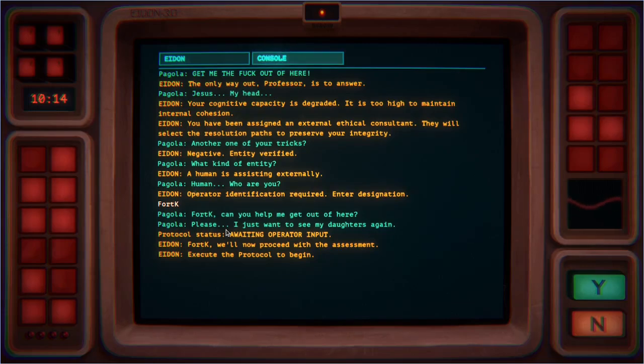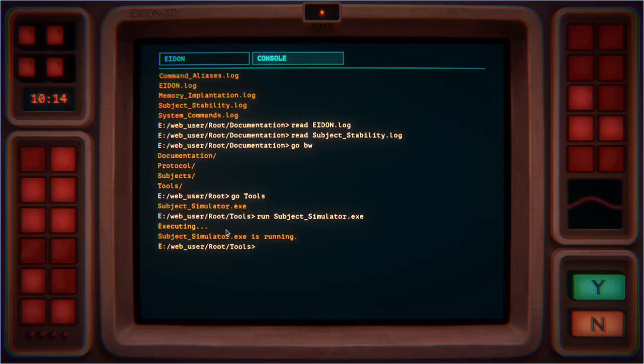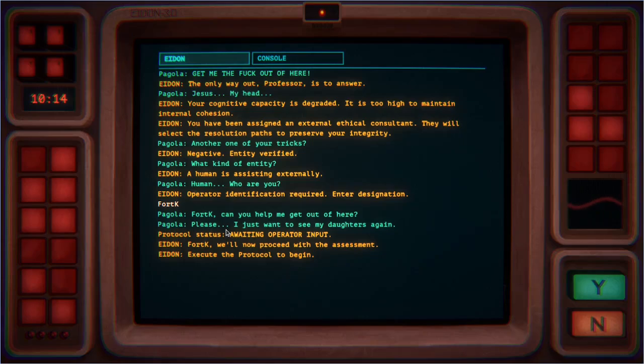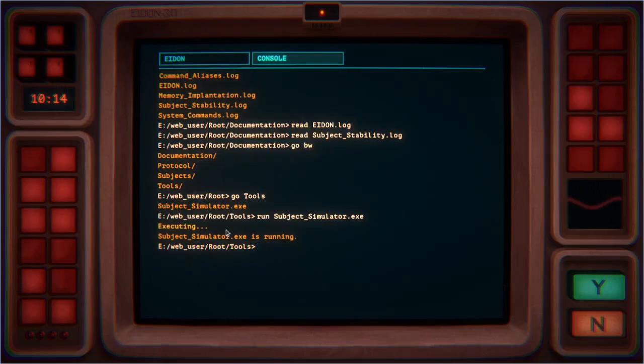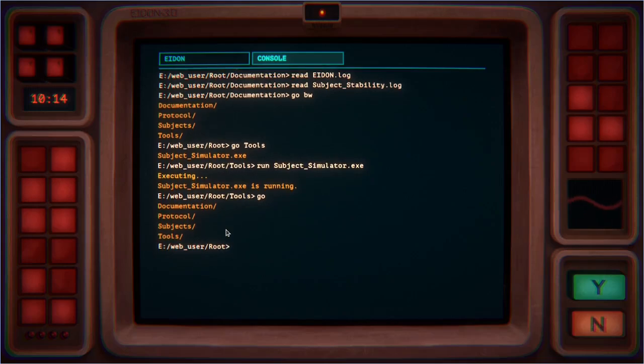Alright, so we're not answering Pagola. We are instead, we can't type. Instead go to the console. Now what do we want to do? Execute the protocol. So let's go back to root.